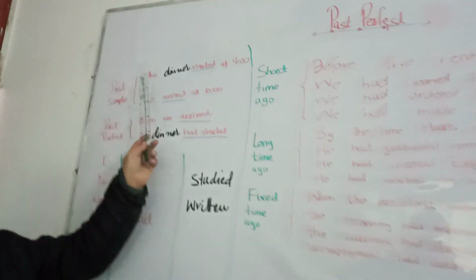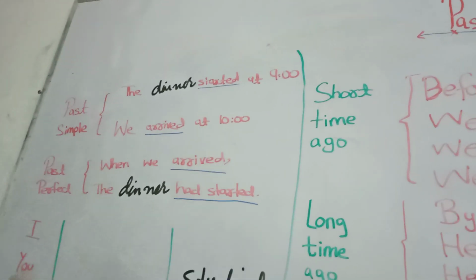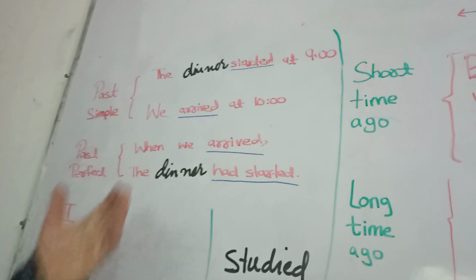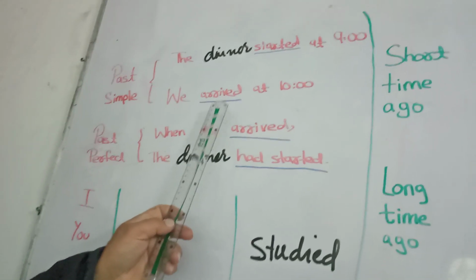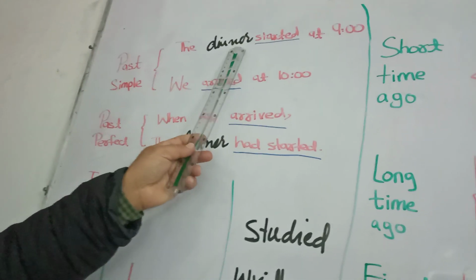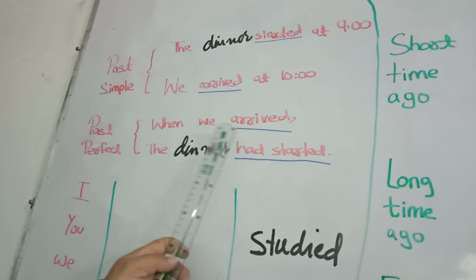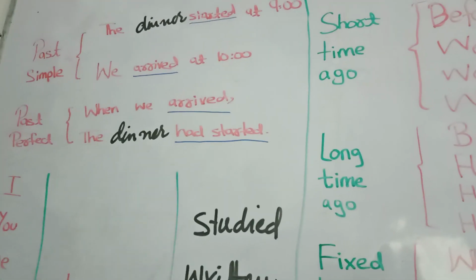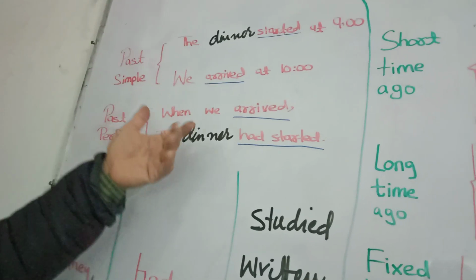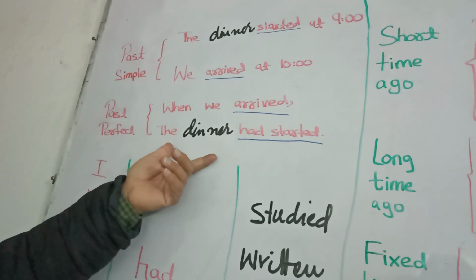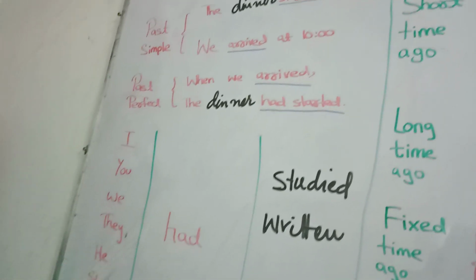Now let's understand. The dinner started at 9 a.m., you can say. We arrived at 10. These are two different sentences. This happened earlier, this happened later. Our arrival happened later. The dinner started earlier. So what will we write? When we arrived, the dinner had started. When we arrived, meaning we arrived later, the dinner had started. Before our arrival, dinner had started. Okay? So we can use this.